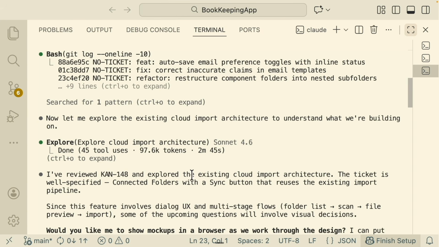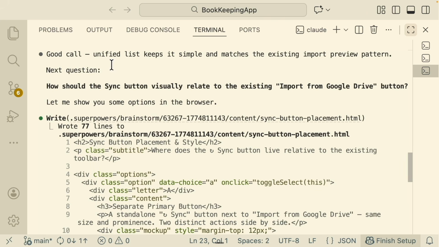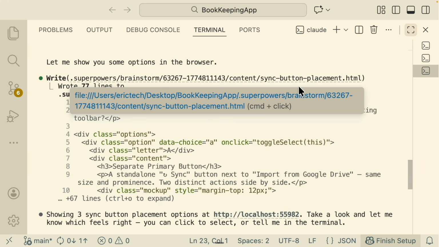And you can see that it's going to trigger that first by understanding what the ticket is, exploring the existing cloud import architecture, and then what it proposed to me is that it will allow me to show the mockups in the browser so that we can walk through designs as we brainstorm. So for example, one of the questions that it asked me for the sync button is how we should display this visually. And what it essentially does, as you can see, is create an HTML page, and here you can see it gives you a mockup on which option we're going to select.